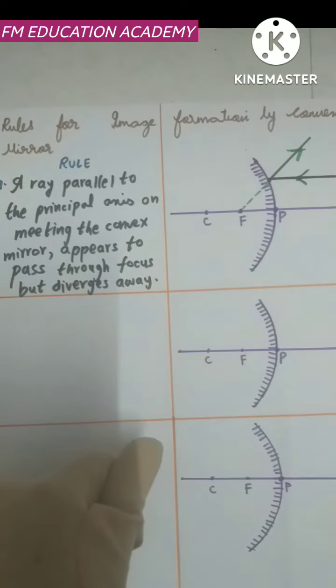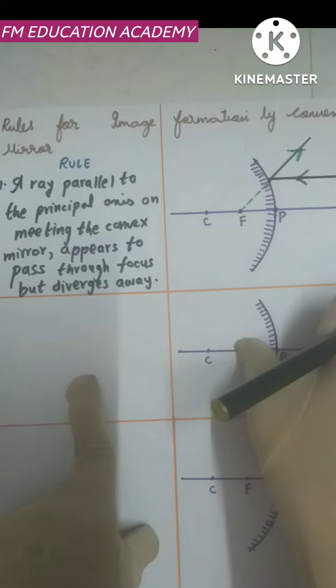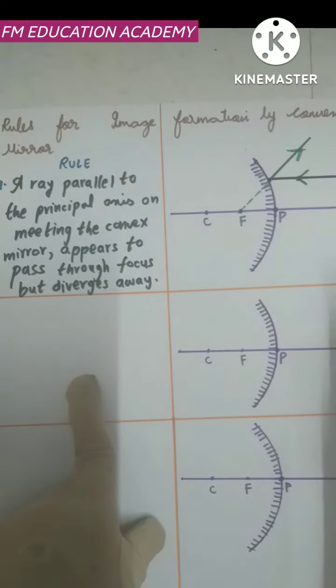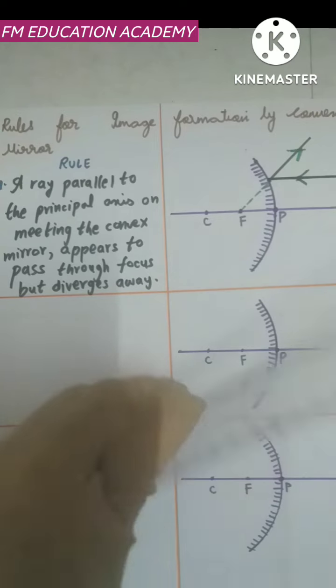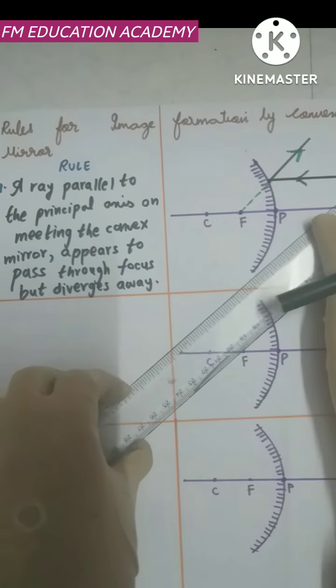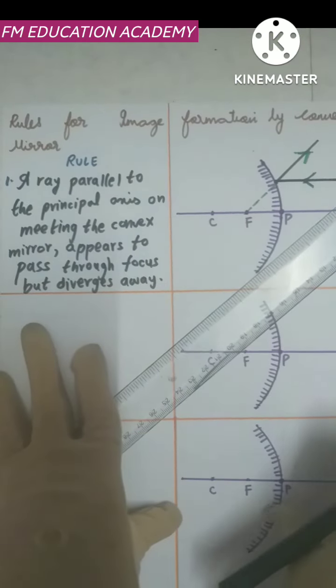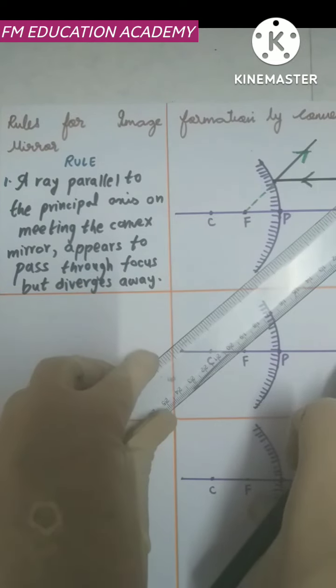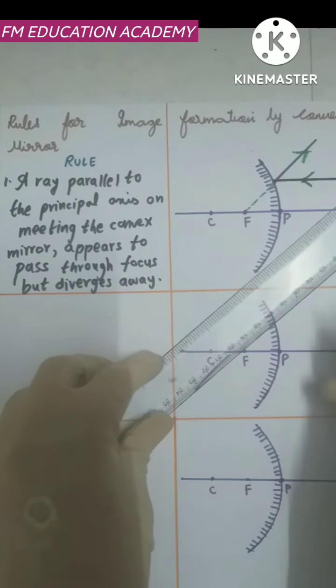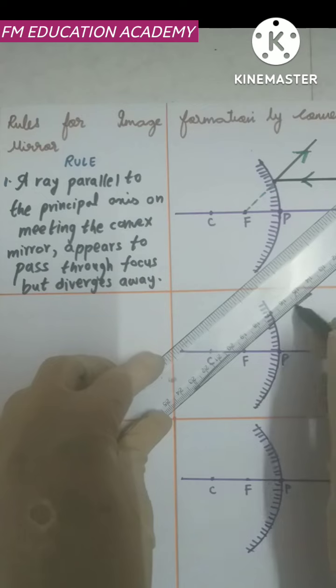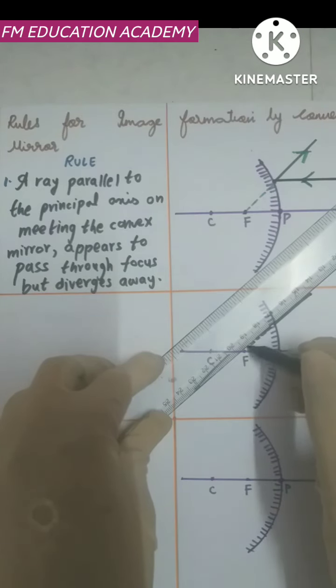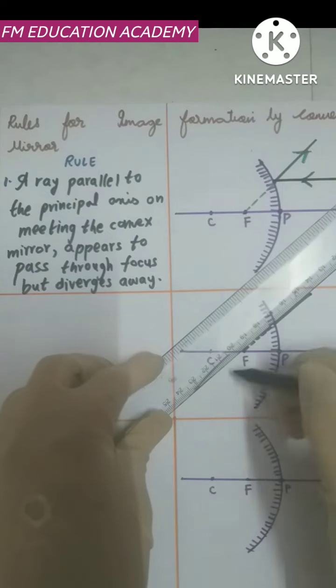Remember what was the second rule in case of concave mirror? A ray passing through focus becomes parallel to principal axis. So here also we'll consider a ray which is in the direction of the focus. So let us assume that we have a ray, and that ray is in the direction of the focus. So this is my ray, and that ray is traveling through the direction of focus.